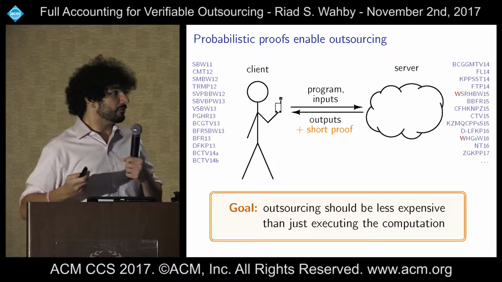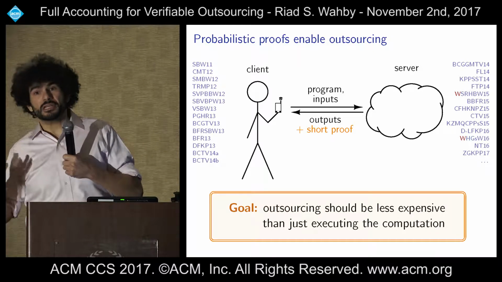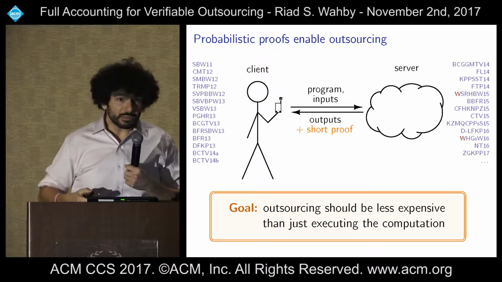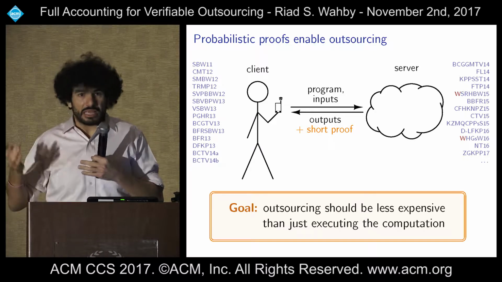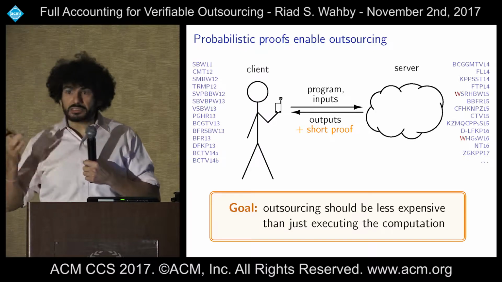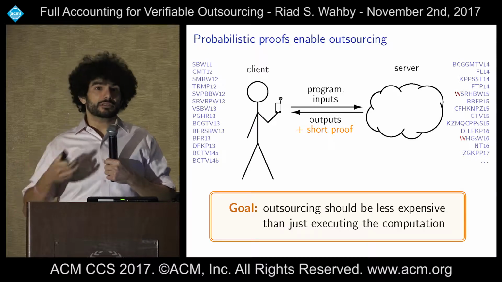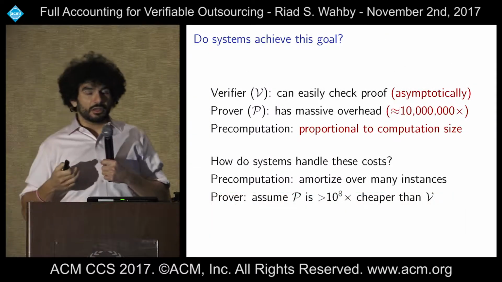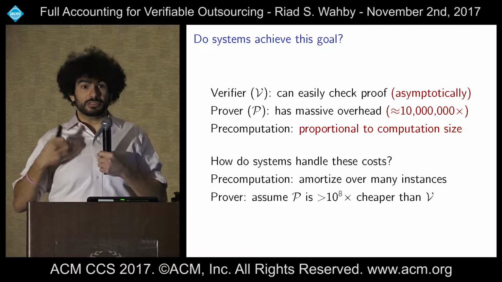So what are the costs? How do we make it less expensive? Well, there's a verifier that has to verify the proof. And theory tells us that at least asymptotically, checking that proof should be cheap. Great. Then we have a prover, and the prover has to actually generate a proof. And unfortunately, the overheads there are often massive, like 8 orders of magnitude or something. And then finally, there's some pre-computation. This isn't necessarily the case from theory, but in practice, basically all the implemented works require this computation-dependent, but input-independent pre-computation. And usually the cost of running the pre-computation is about the same as running the computation itself.